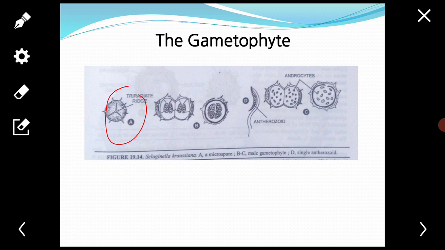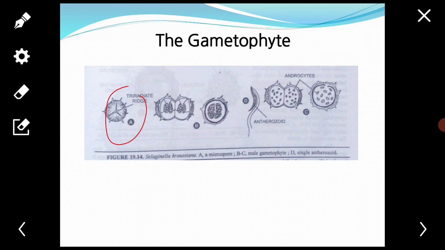It has two wall layers. The outer is the exine, which is sculptured, also called exospore, and the inner is the endospore or intine. Each spore contains a single nucleus surrounded by cytoplasm, which contains reserve food material in the form of oil globules and other fatty and nitrogenous substances. Chlorophyll is absent.